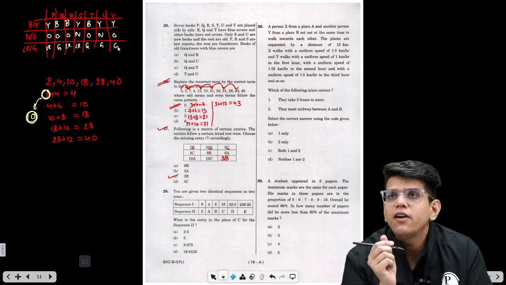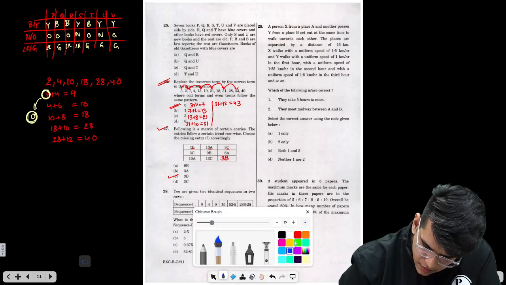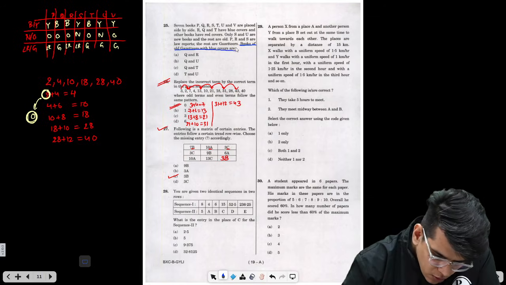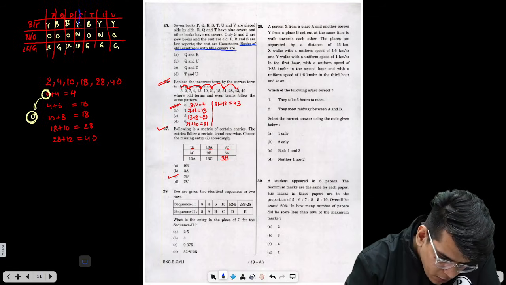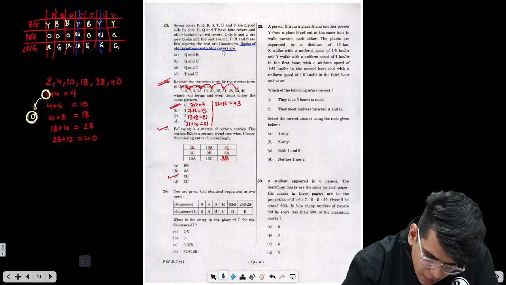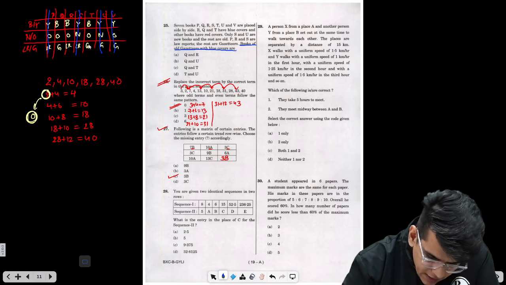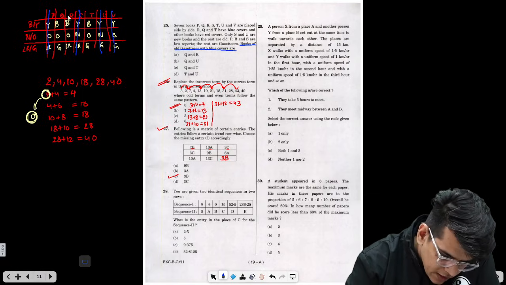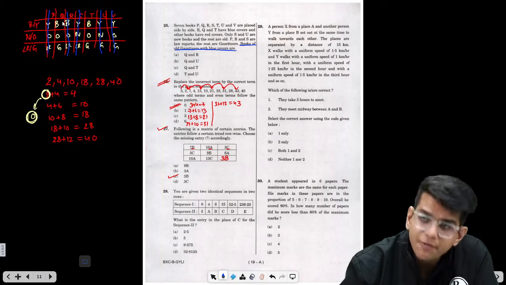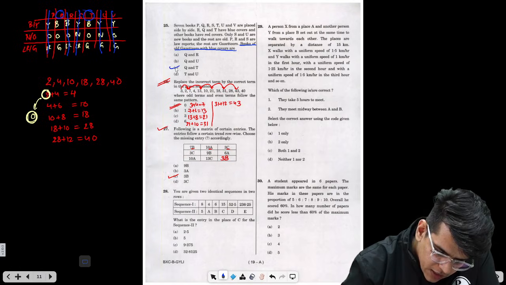Now what they have asked you is old books. So we need old books, so we can remove the new books. Old blue covers, so we can remove the yellow covers. And we need the gazetteers, so we can remove the law reports. So only Q and T are left. So the answer will be option C, Q and T.